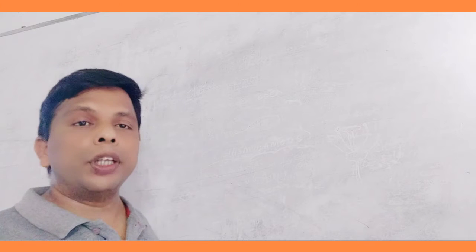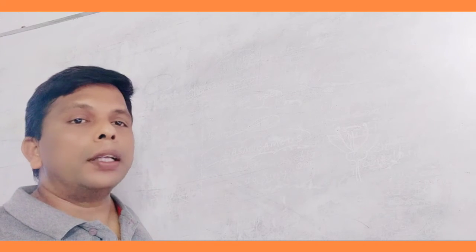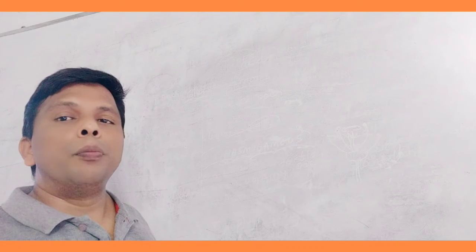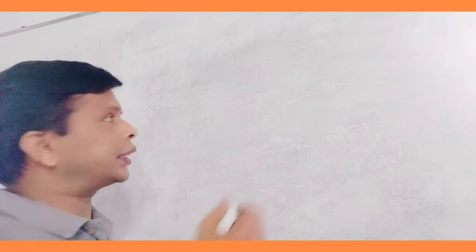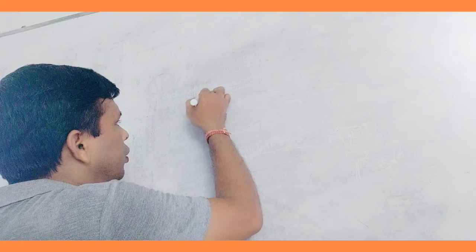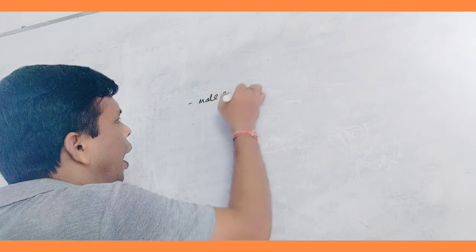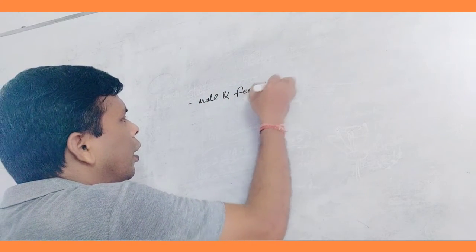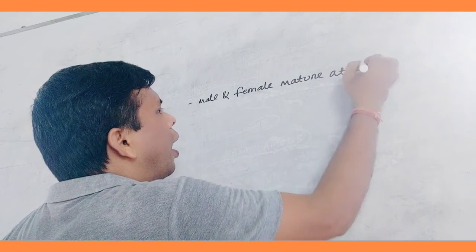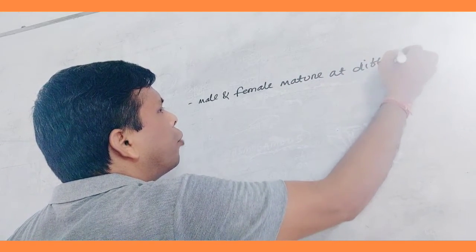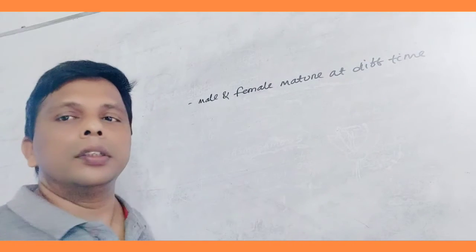What are these adaptations? The first adaptation is that male and female organs do not mature simultaneously. Male and female mature at different times.